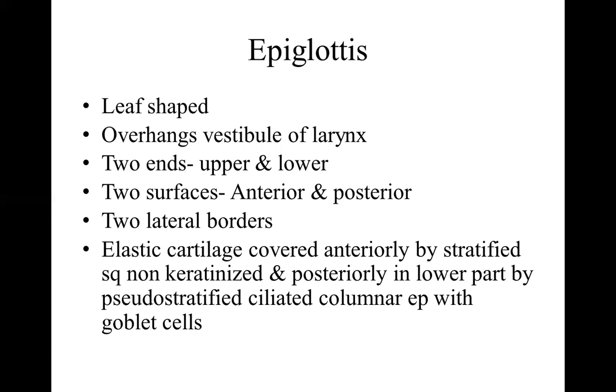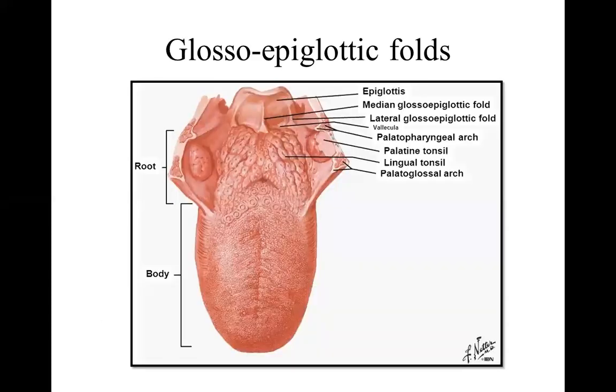Non-keratinized stratified squamous epithelium is called a wear and tear epithelium. So the friction of the food is the cause of the anterior surface being covered by stratified squamous epithelium. Extending from the tongue to the epiglottis in the midline is called median glossoepiglottic fold.